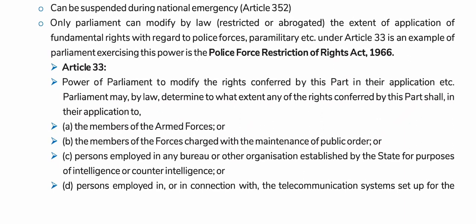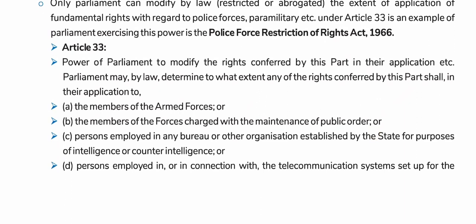Article 33. Power of Parliament to modify the rights conferred by this Part in their application, etc. Parliament may by law determine to what extent any of the rights conferred by this Part shall, in their application to the members of the armed forces or the members of the forces charged with the maintenance of public order, or the persons employed in any bureau or other organization established by the state for purposes of intelligence or counterintelligence, or persons employed in or in connection with the telecommunication systems set up for the purposes of any force, bureau or organization, be restricted or abrogated. Conferred means bestow, hand over something.